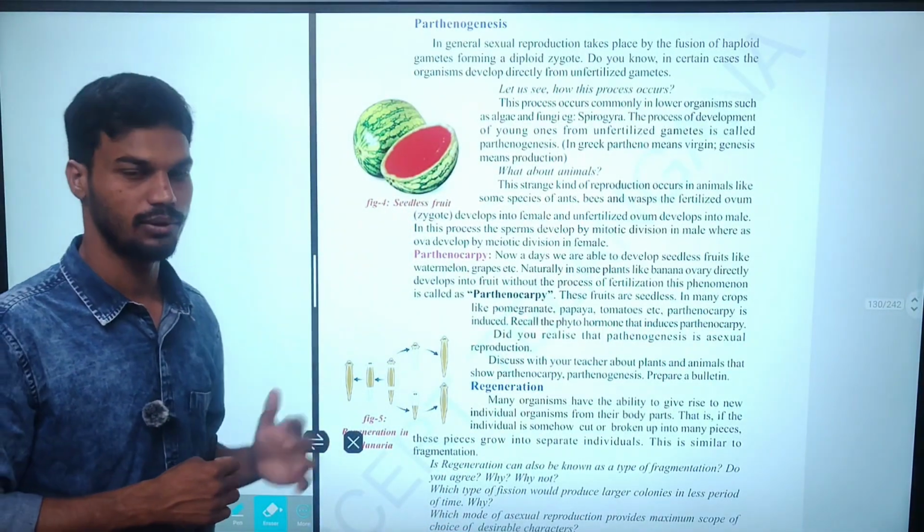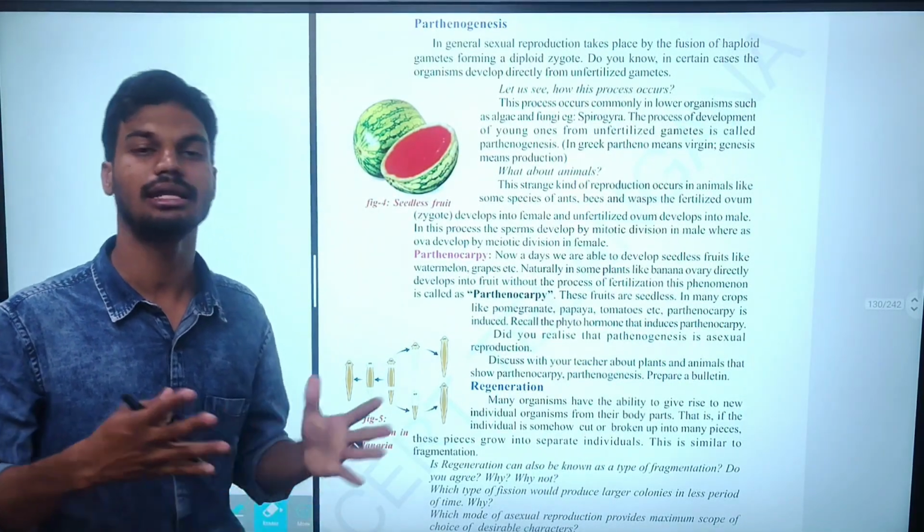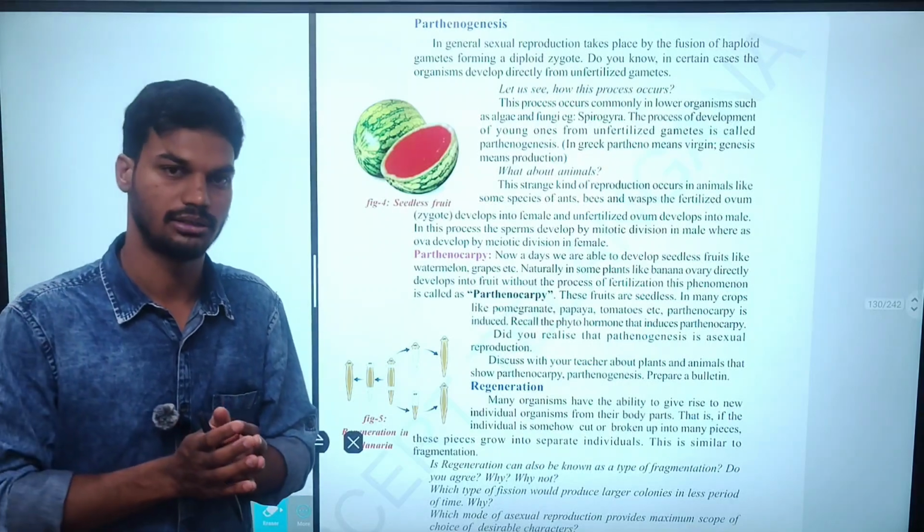For example, the watermelon. The watermelon can be produced by the process of parthenogenesis, and we can see seedless watermelon, seedless fruits.